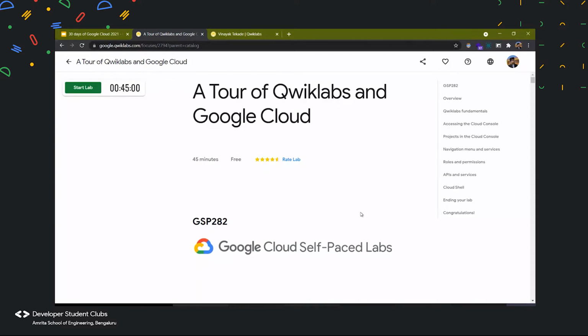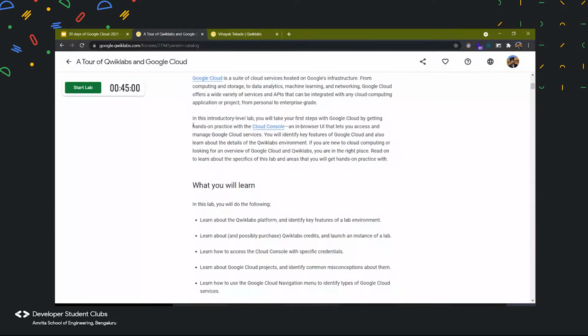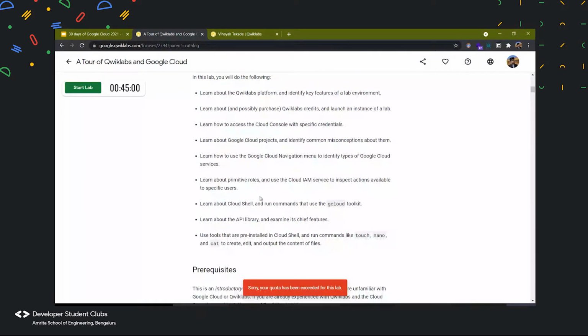In this lab, we'll learn about how the Quick Labs platform works and how we can integrate it with Google Cloud. To get started with Quick Labs, first we need to go to the link which is given in your email ID. The name of this lab is a tour of Quick Labs and Google Cloud. Then click the start button over here. Let me refresh.